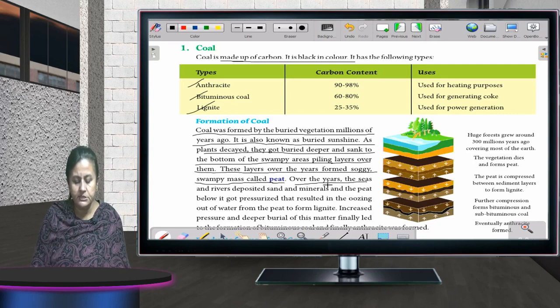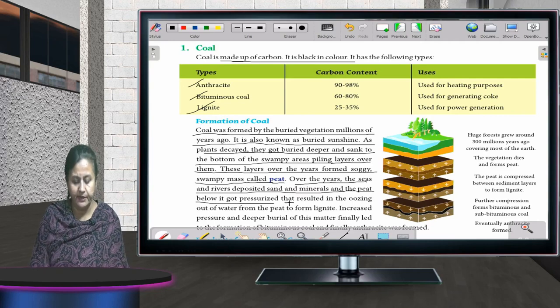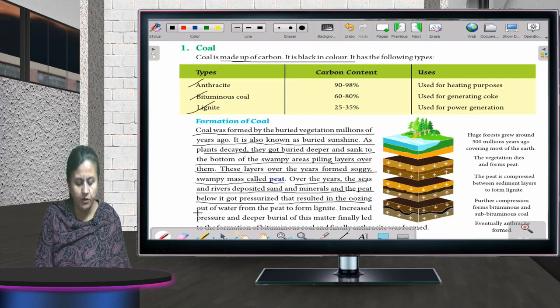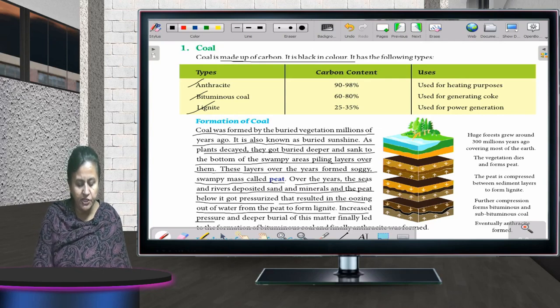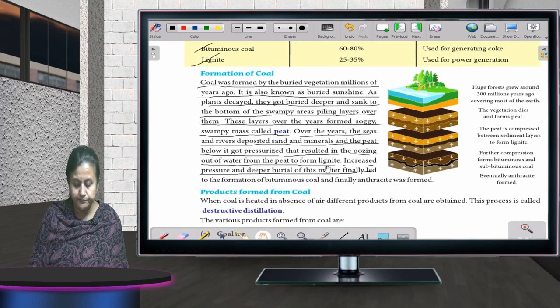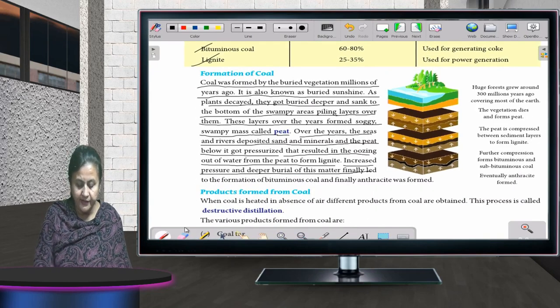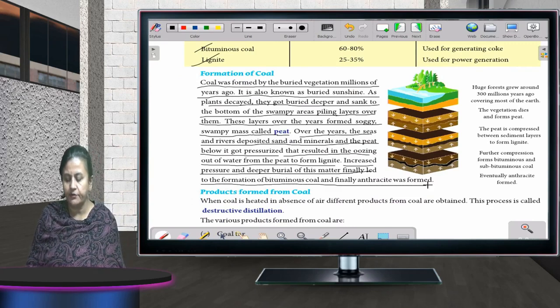Over the years, the seas and the rivers deposited sand and minerals, and the peat below got pressurized, resulting in the oozing out of water from the peat to form lignite. Increased pressure and deeper burial of this matter finally led to the formation of bituminous coal, and finally anthracite was formed.